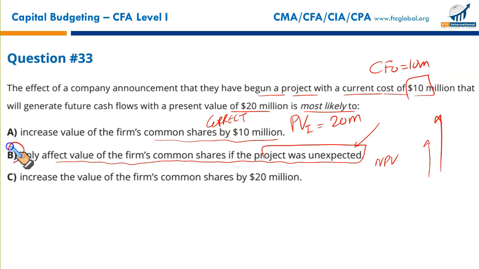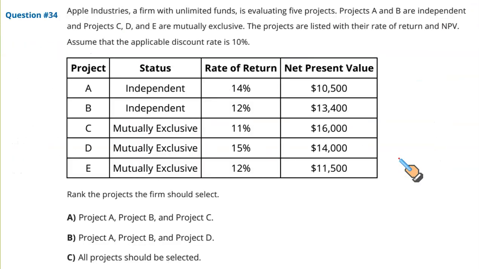That's very important. Normally, most students will jump to option A, but the fact is, if the project is unexpected, then the share price will be affected. If it's already announced or people know about it, then the share price has already embedded the impact of this project. So that makes B the correct option.